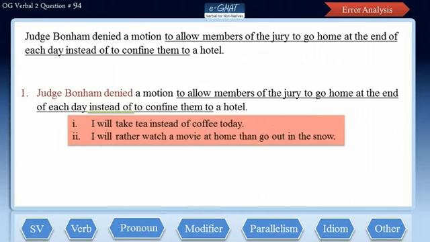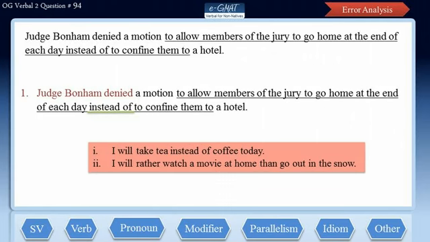For example, I will take tea instead of coffee today. Here, the use of instead of makes coffee a substitute for tea. I will rather watch a movie at home than go out in the snow. Use of rather than suggests that watching a movie at home is more preferable over going out in the snow.